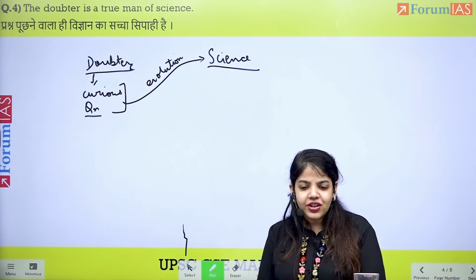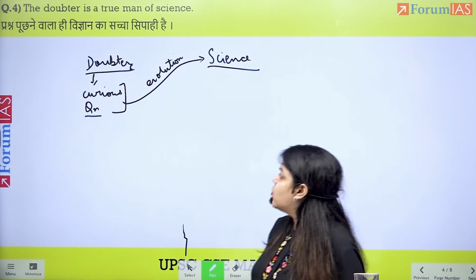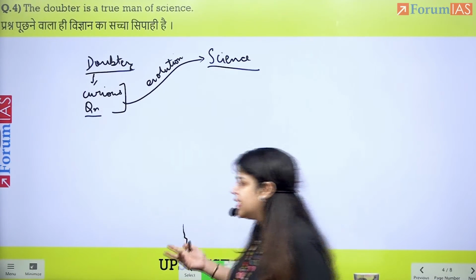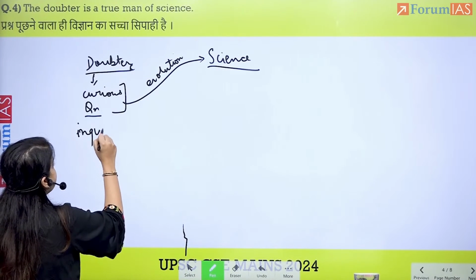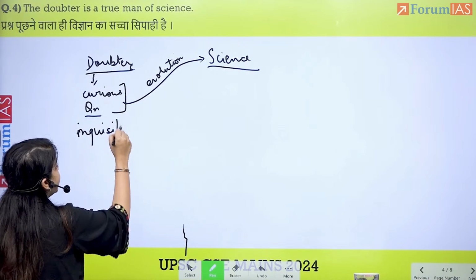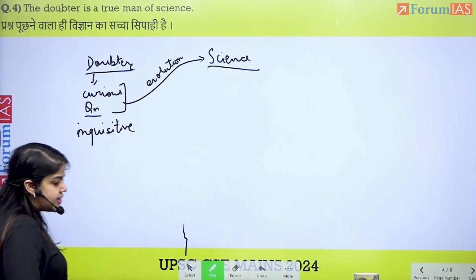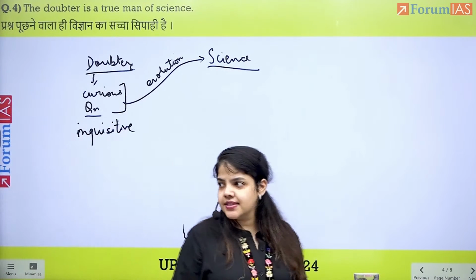And it is this curiosity, this questioning, this sense of being inquisitive, having the ability to inquire about everything, which has led to the development of science.